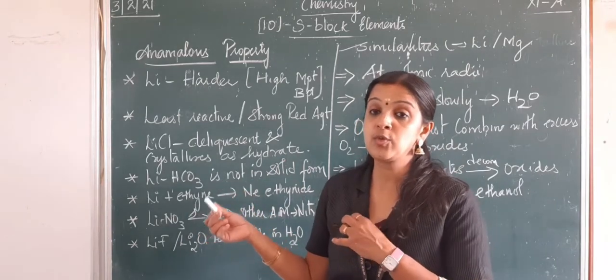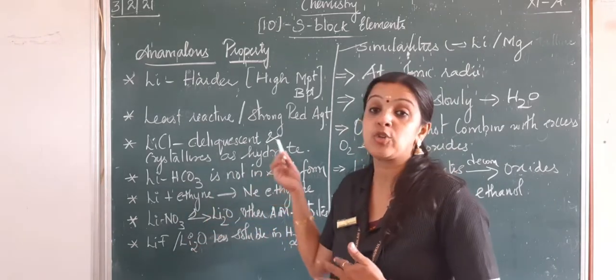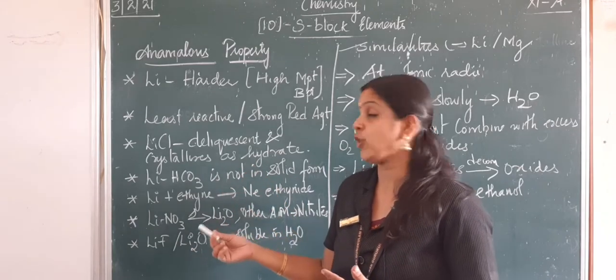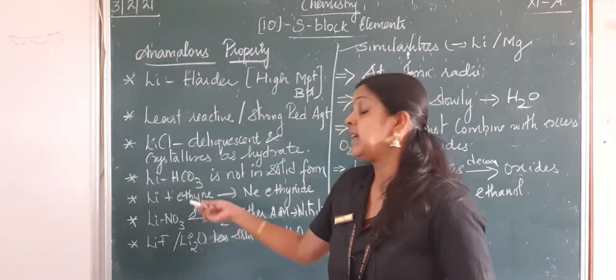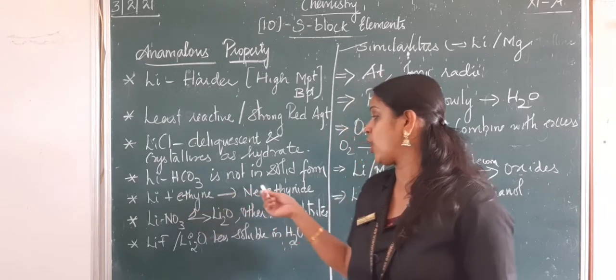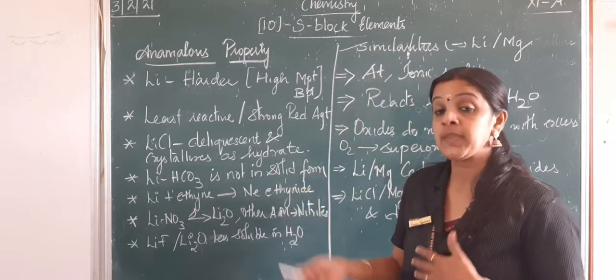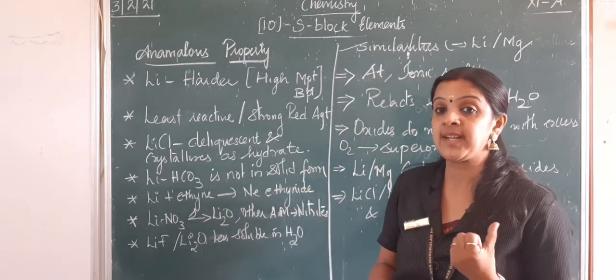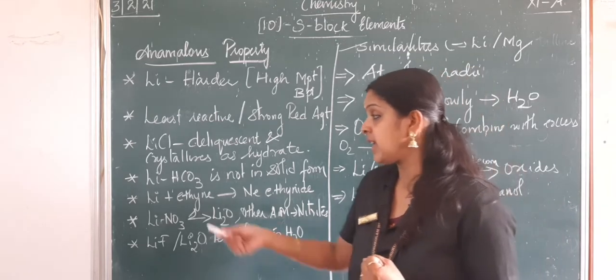LiCl.2H2O, easily it can form a crystallized compound. Lithium bicarbonate is not obtained in a solid form, but other alkali metals are obtained in the solid form only.